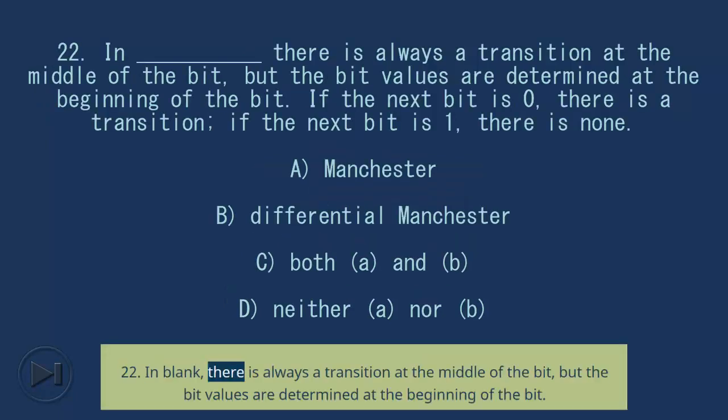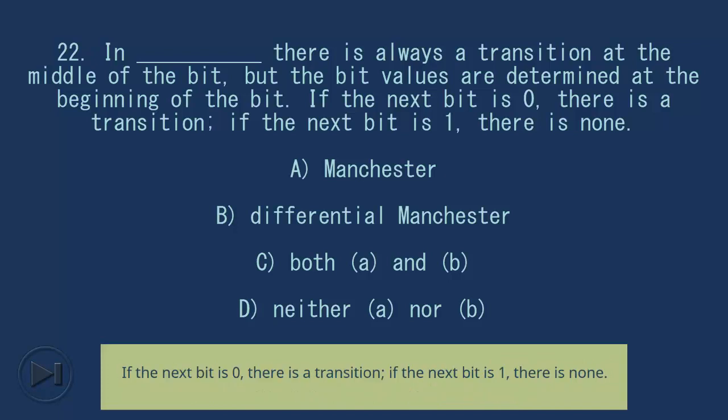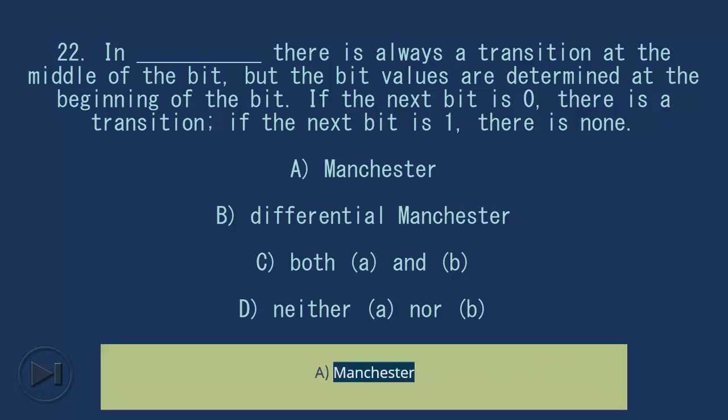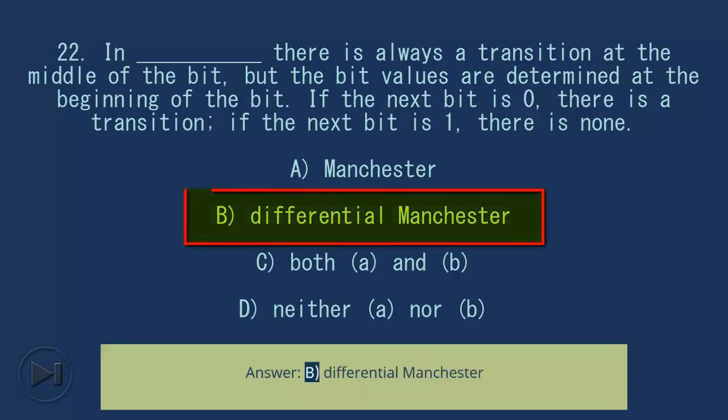22. In blank, there is always a transition at the middle of the bit, but the bit values are determined at the beginning of the bit. If the next bit is 0, there is a transition; if the next bit is 1, there is none. A. Manchester. B. Differential Manchester. C. Both A and B. D. Neither A nor B. Answer, B. Differential Manchester.